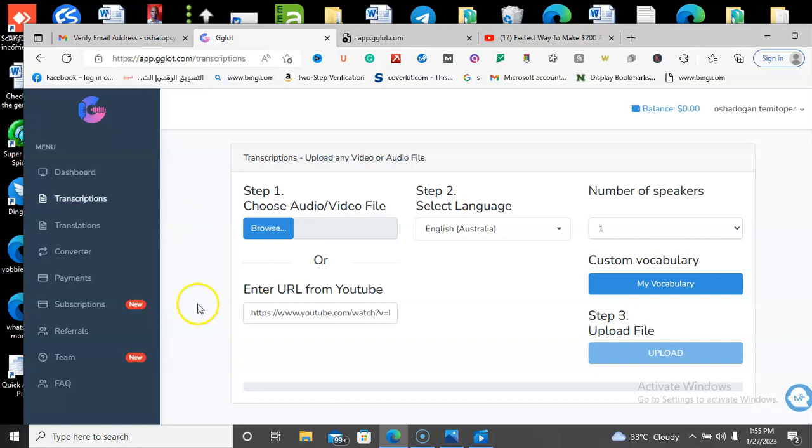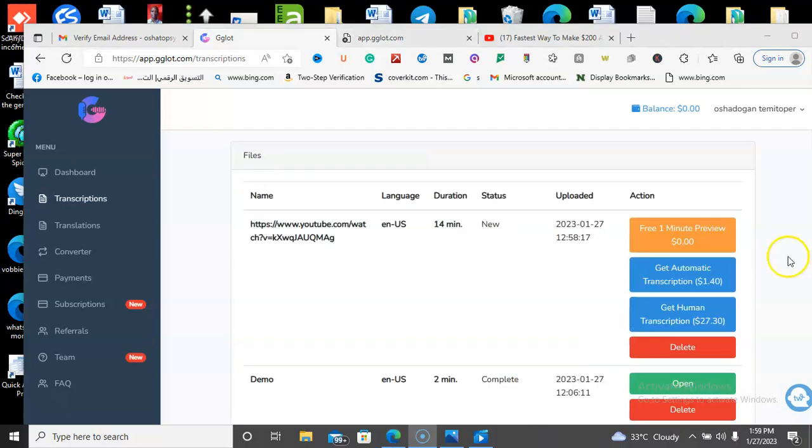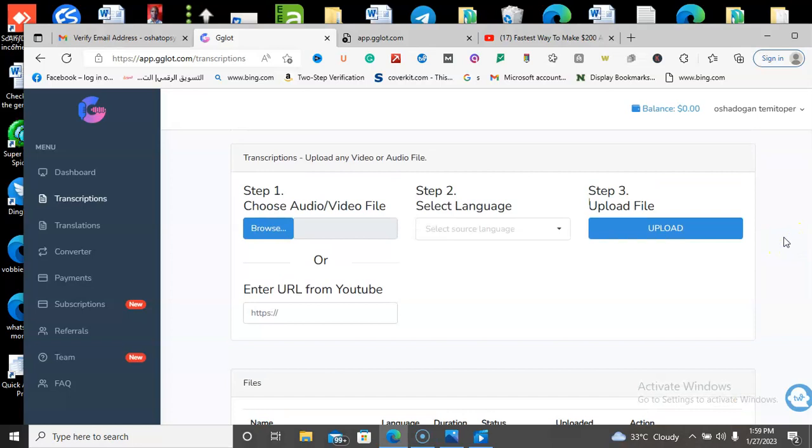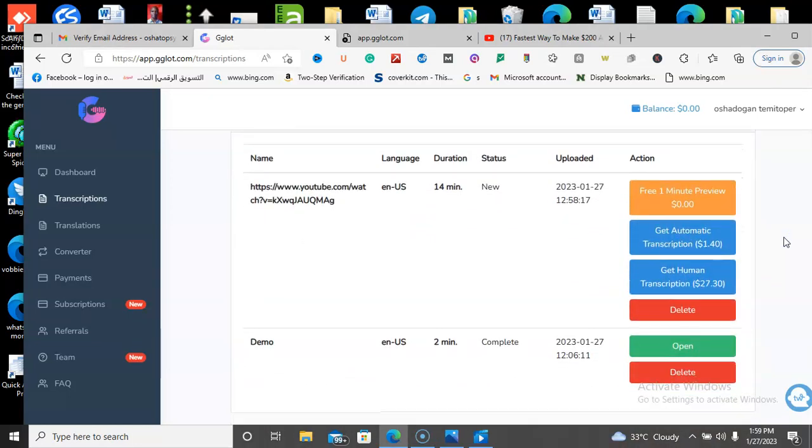After you have uploaded your file, it will prompt you to ask, do you want an automatic transcription that's $1.40, or do you want a human transcription? You can easily go for automatic transcription of $1.40.